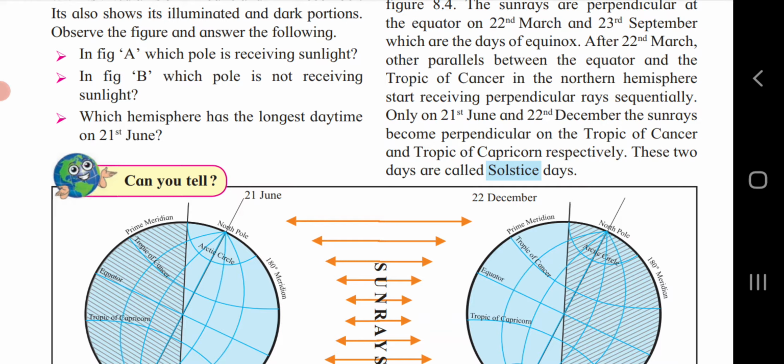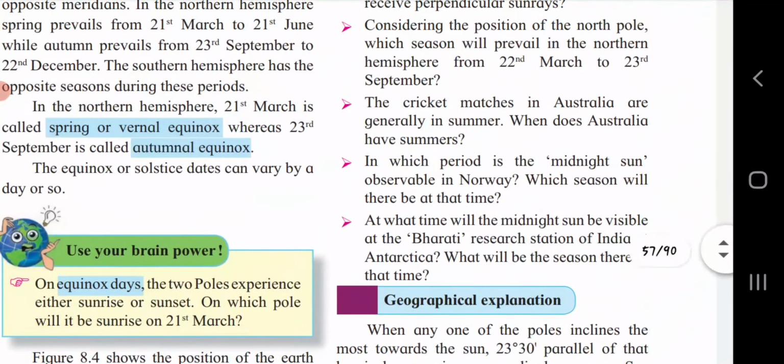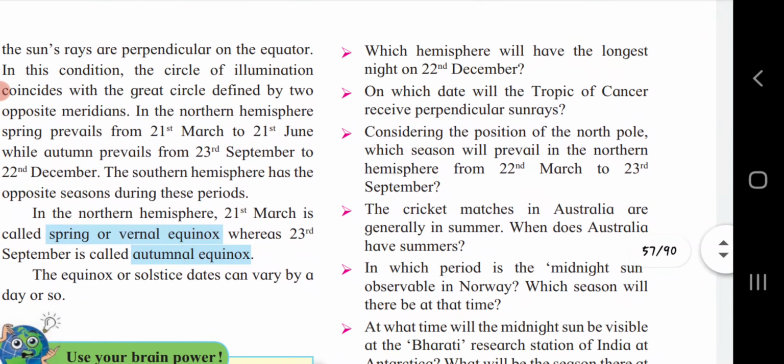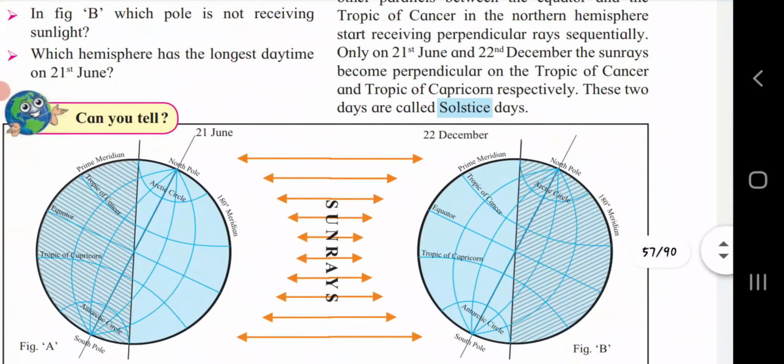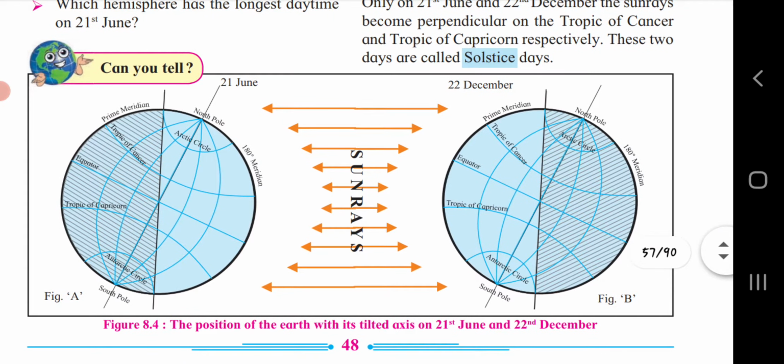On 21st June, the northern hemisphere has the longest daytime. Which hemisphere will have the longest night on 22nd December? On 22nd December, the northern hemisphere will have the longest night time.